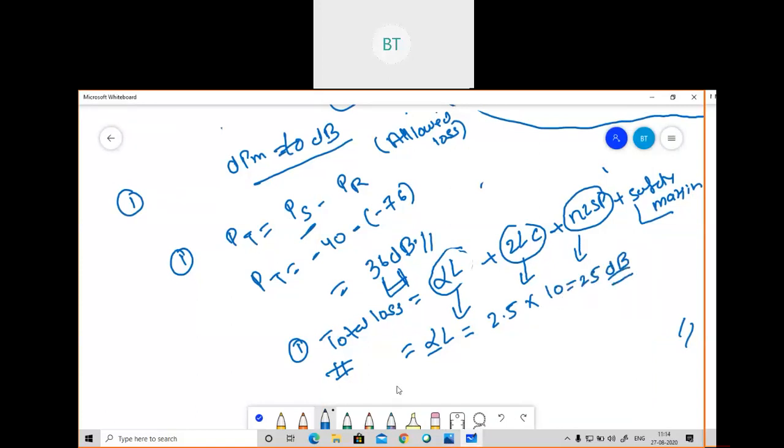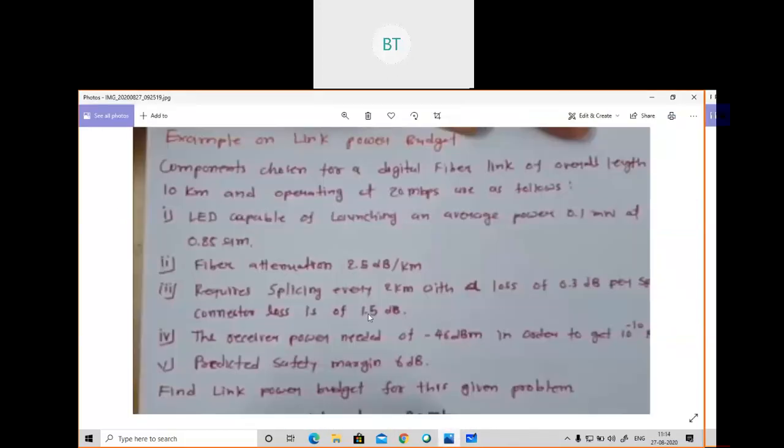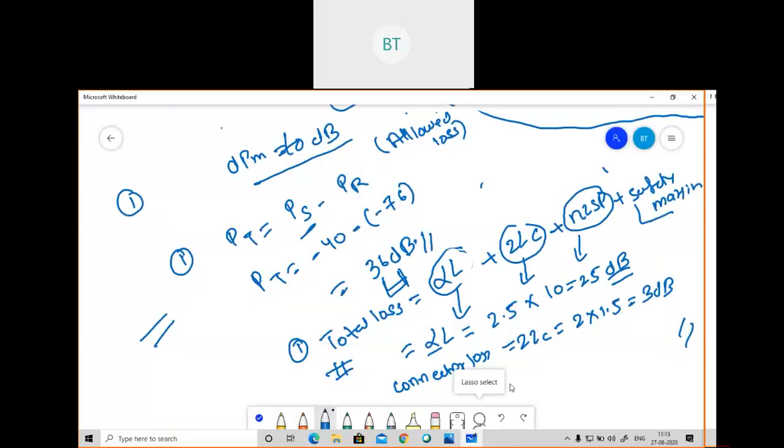Now I'm going to calculate the connector loss, the second part. For connector loss, two connectors were there, so the formula is 2 into LC. So 2 into 1.5 equals 3 dB. In the problem only the connector loss of 1.5 is given, so since two connectors are there, I multiplied with 2. So I've got 3 dB here. After that, I'll calculate the splice loss.